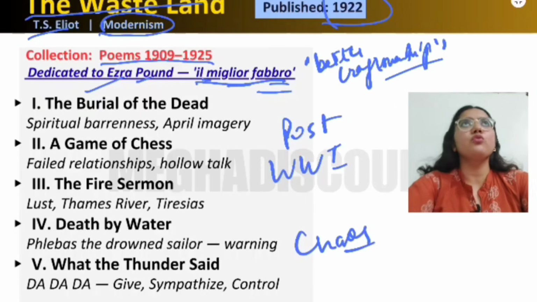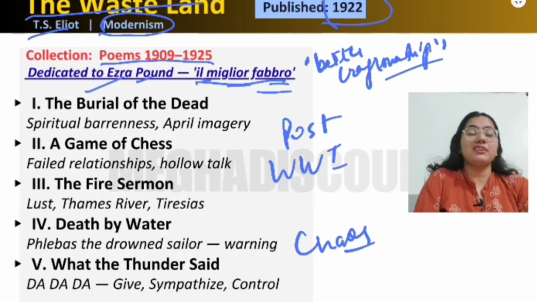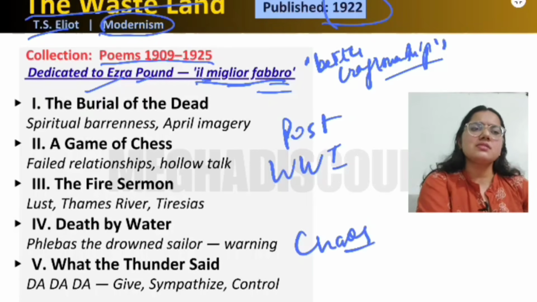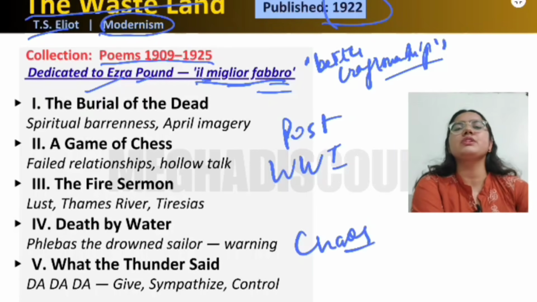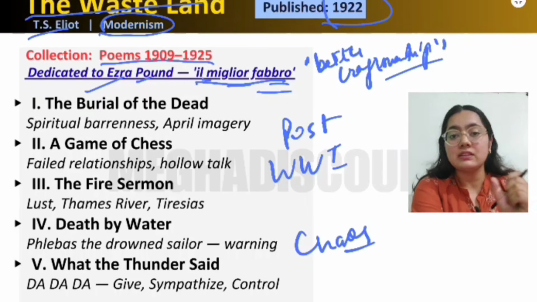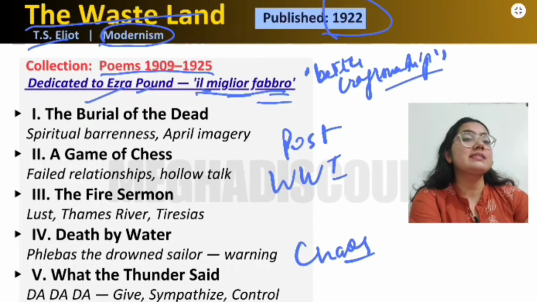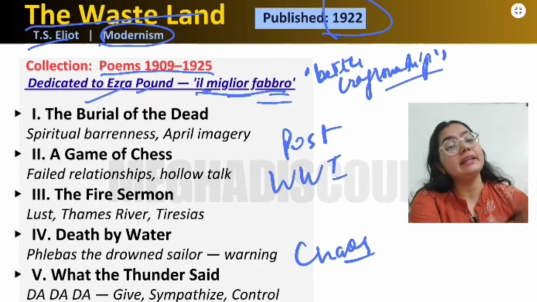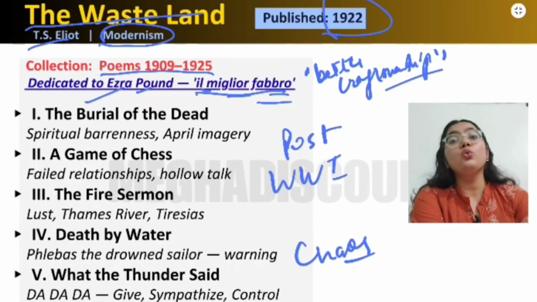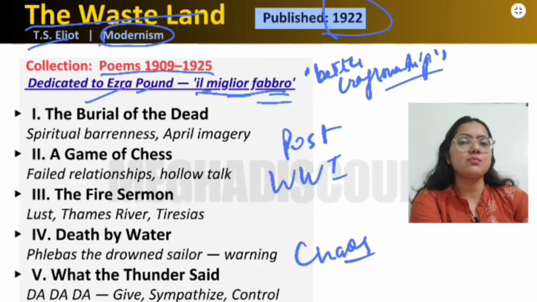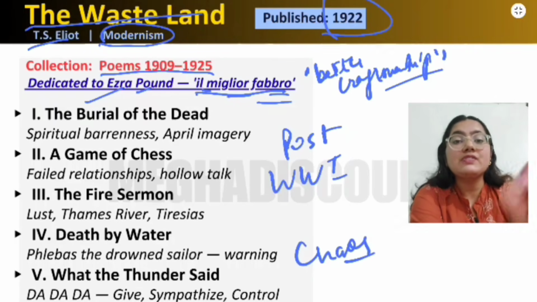Because when this poem was written, it was very big, and there was some improvement that Ezra Pound had to do. So he made this poem short and improved a few things in it, and that is why he says the better craftsmanship, and he dedicated this poem to Ezra Pound, who is also our imagist poet, as I told you before, right?